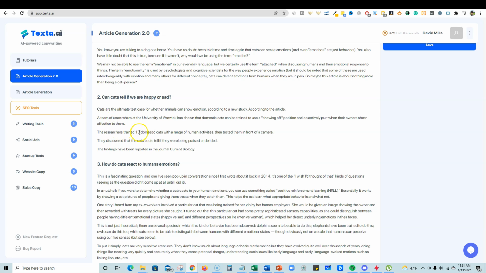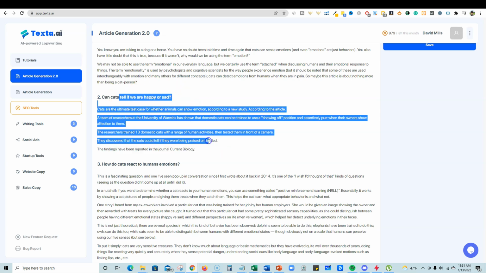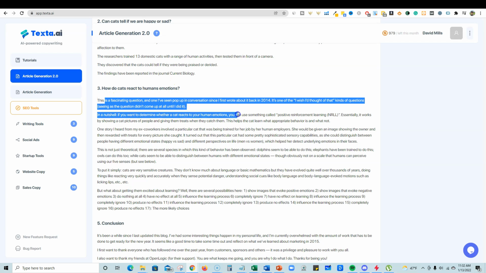The researchers trained 13 domestic cats with a range of human activities. So this is really good. It found the answer. Yes, obviously we know they can. They can detect this. How do cats react to human emotions? And we'll just kind of skim through here.